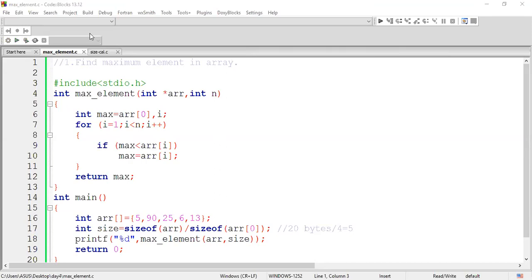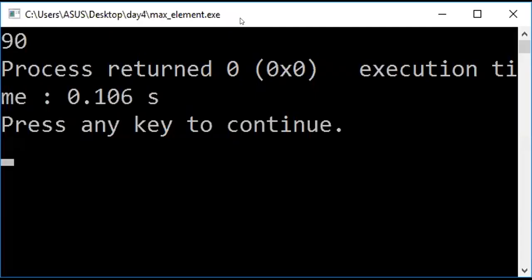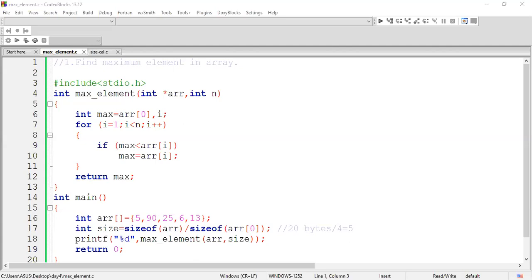So let me share the output window. Look at the output. 90 is the greatest value in this list. In the array, the maximum value we had given, 90 is the highest value. You can go back to your program and look at the output of it. 90 is the greatest value. Is this program clear? Do you have any doubt in it? A very simple logic, guys. Any doubt? Come on. You can at least type yes or no.